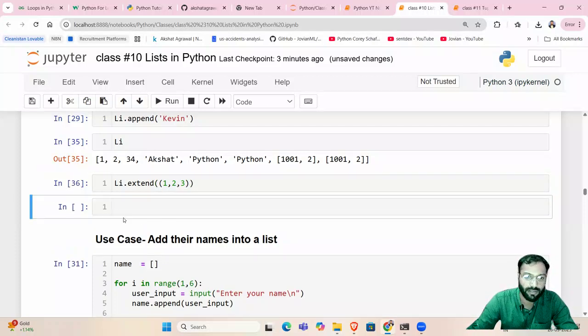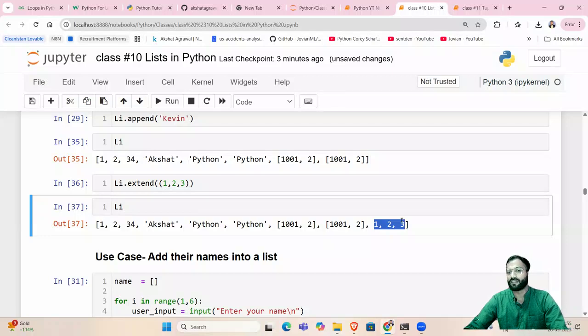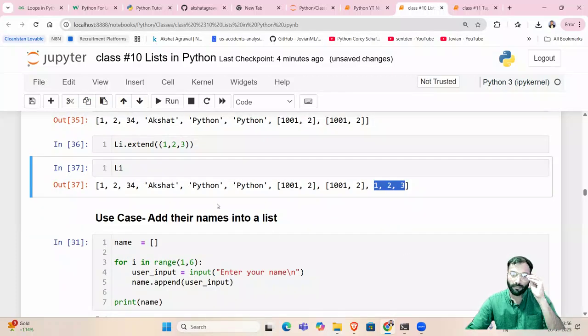okay, and then when we print li, you will see 1 comma 2 comma 3, these are the three different items added. These are not present inside a list. This is not one element. These are three different data items added at the last of the list. So many times the interviewer asks, like, what is the difference between append and extend? So append adds one item at the last of the list. Extend can add multiple items at the last of the list. This is the major difference between append and extend in list, right? So this is about append and extend.